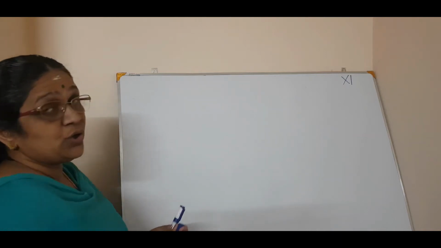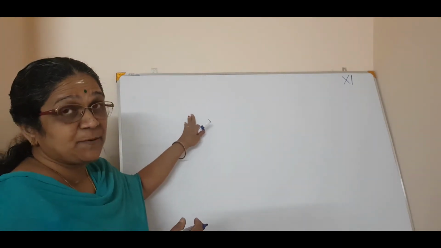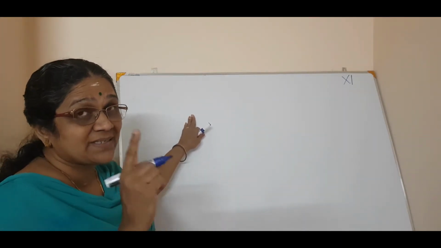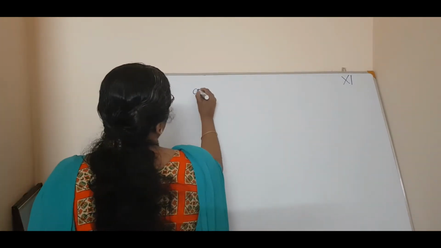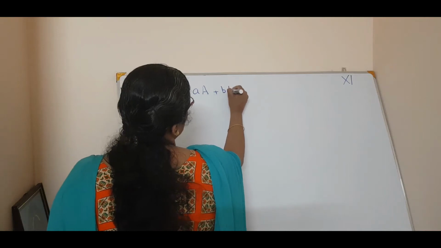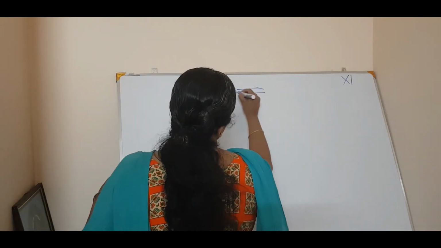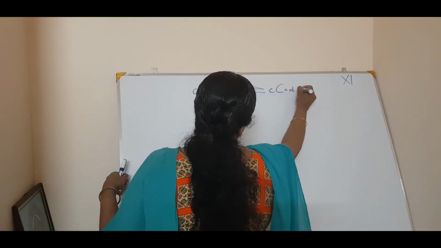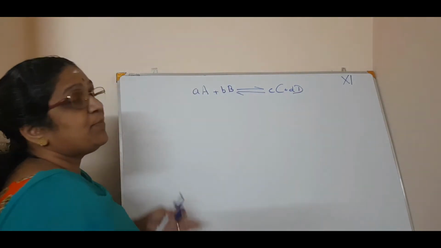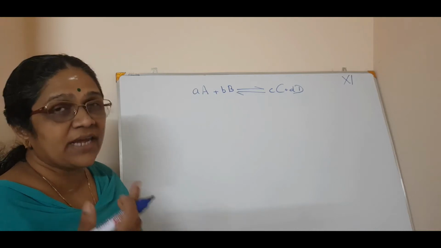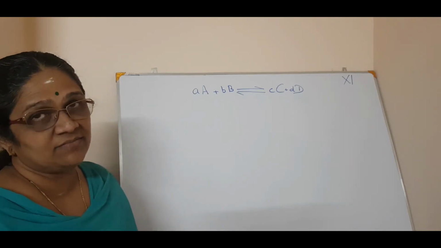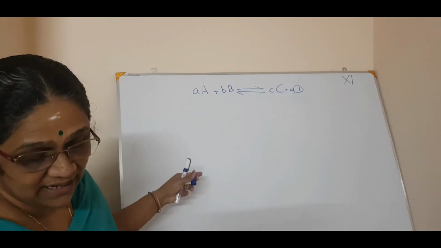Now, we have derived an expression for one equation like H2 plus I2 giving 2HI. Now for a general equation like aA plus bB reversibly giving cC plus dD, we can calculate the general formula for Kp in terms of Kc. So we will derive that expression.